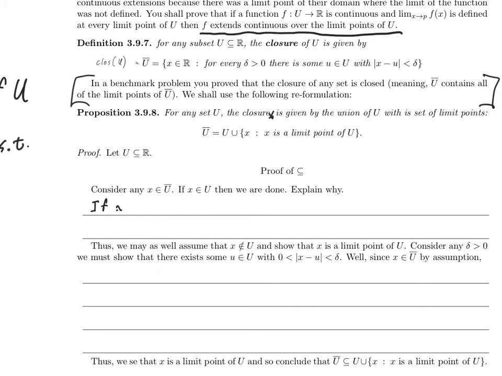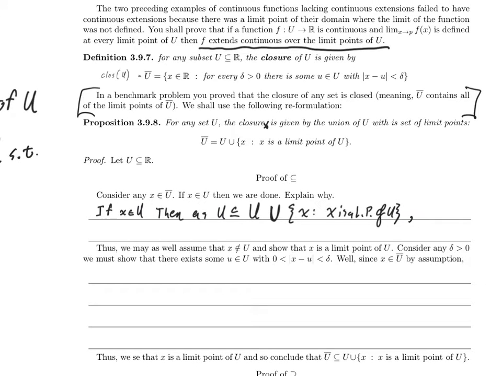If x is in U, then as U is contained in U unioned with any set, in particular, the set of all x such that x is a limit point of U, x is in U union the set of all x such that x is a limit point of U, as desired.